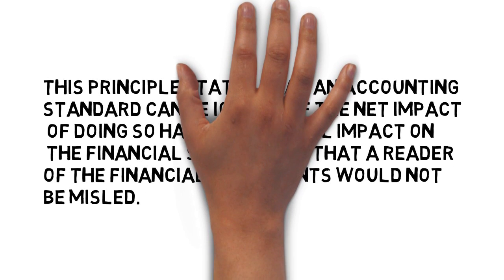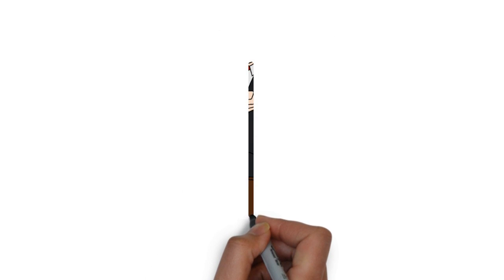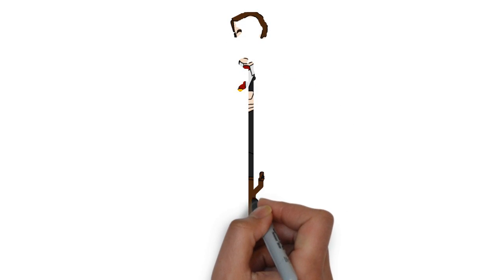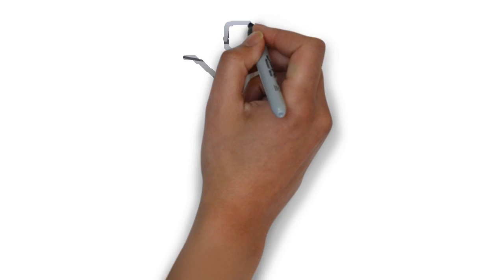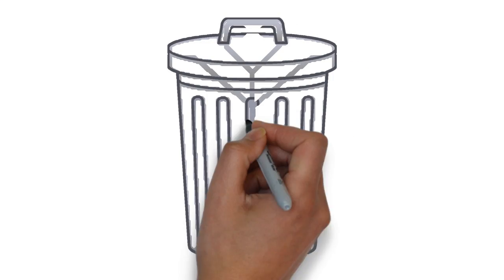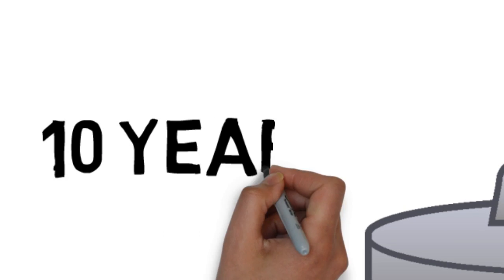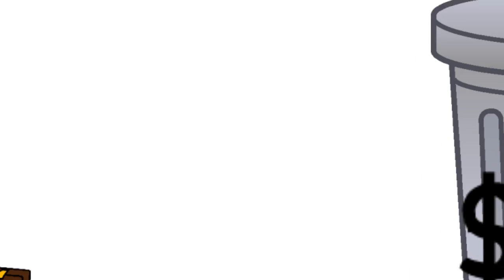Materiality principle. This principle states that an accounting standard can be ignored if the net impact of doing so has such a small impact on the financial statements that a reader of the financial statements would not be misled. For example, Daniel spent $10 to buy a wastebasket that has a useful life of 10 years. The materiality principle allows him to expense the entire $10 in the year it is acquired instead of recording depreciation expense of $1 per year for 10 years.